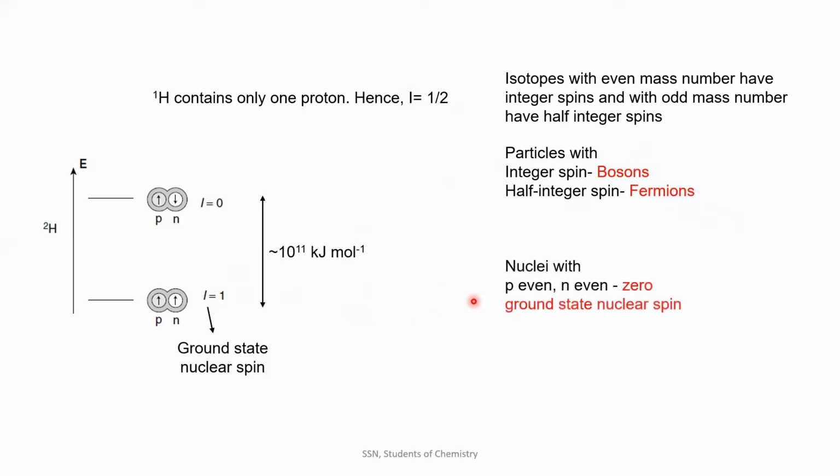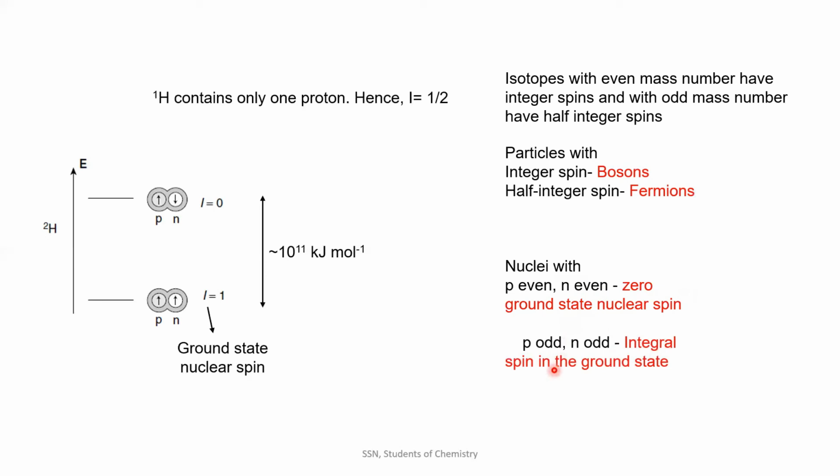nuclei with even protons and even neutrons would end up with 0 ground state nuclear spin. And nuclei with odd protons and odd neutrons will have integral spin, that is 1, 2, 3, and so on.